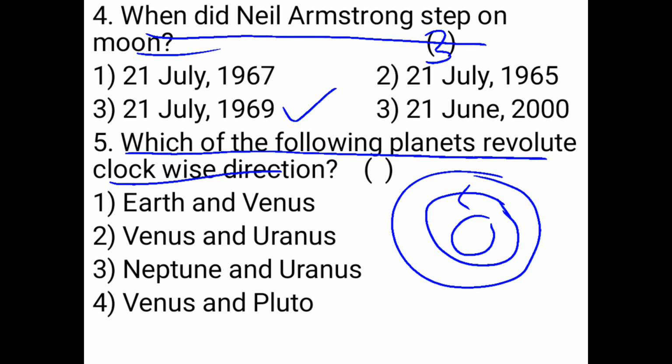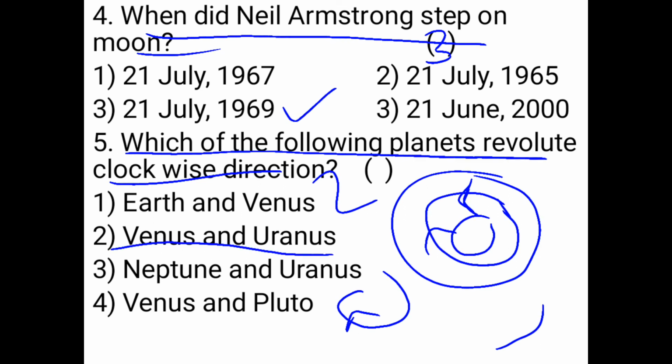A clock moves in this direction, but most planets move anti-clockwise. Two planets move in a clockwise direction, opposite to the other planets, and the 2 planets are Venus and Uranus. So option 2 is the right answer.